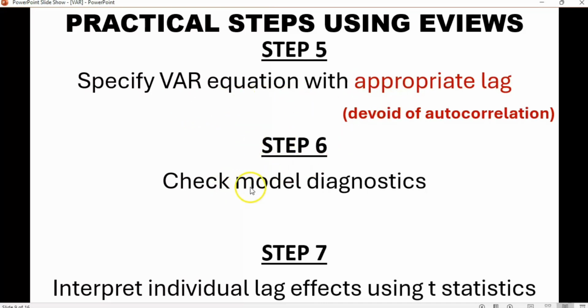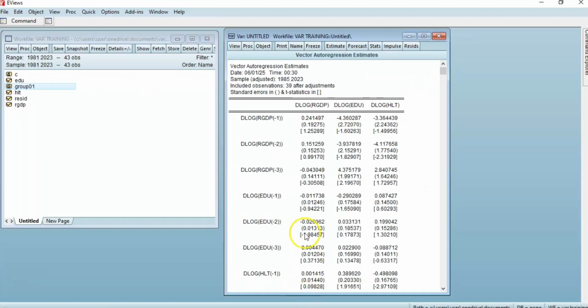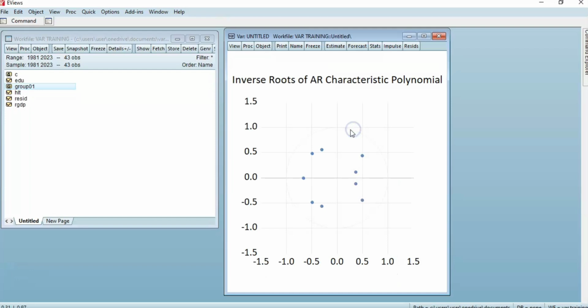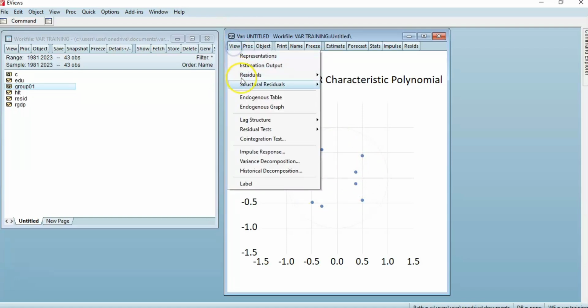We now go to check our model diagnostics. Check the model diagnostics to ensure that the model is okay, and then we'll interpret individual lag effects using T statistics. Okay, let's check the model diagnostics. The first thing we have to do is to check for stability of the model. Check if the model is stable. Yes, you see all the dots are within the circle. Within the circle, this shows that our VAR model is stable. The dynamic model is stable.